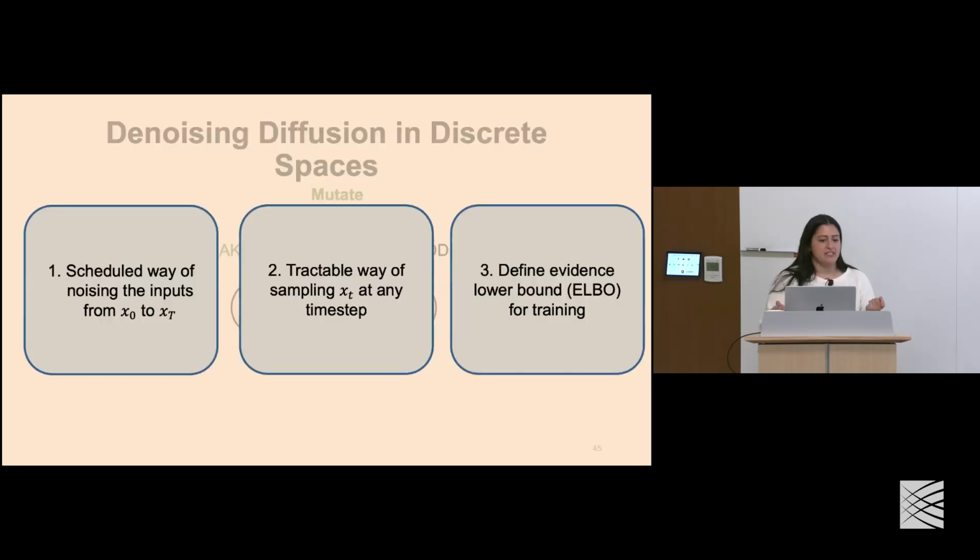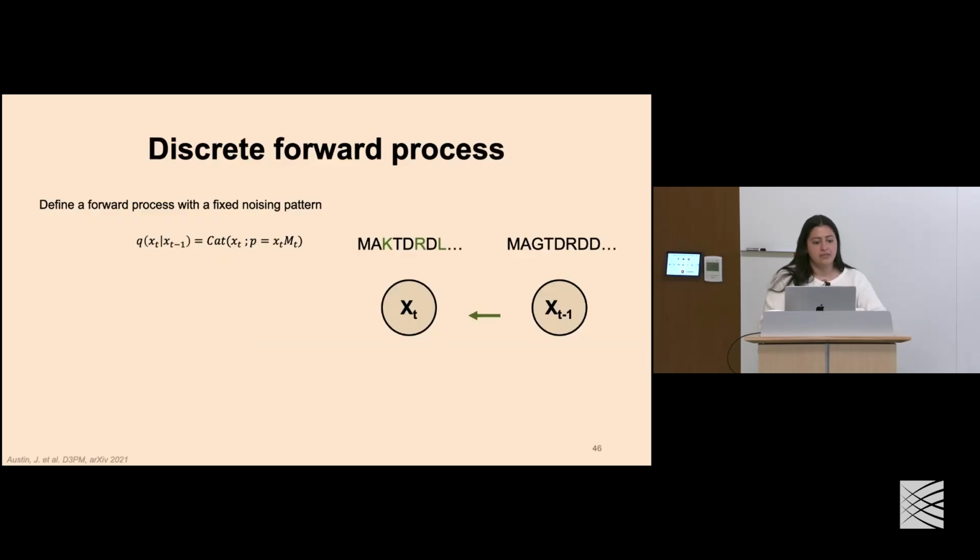And again, in this case, we're defining these three criteria that we need to then train the reverse process. And these are the exact same as the continuous case. We're just defining them now for the discrete models. So starting here, we want to define a forward process with a fixed noising pattern.